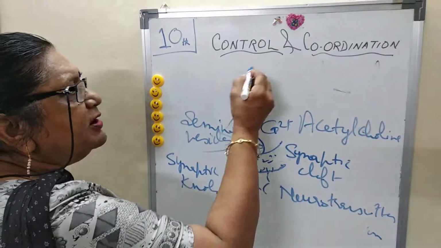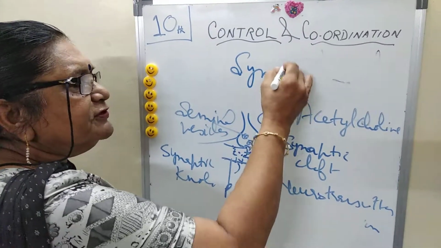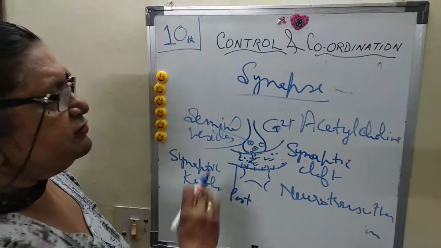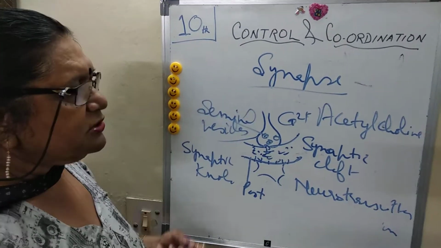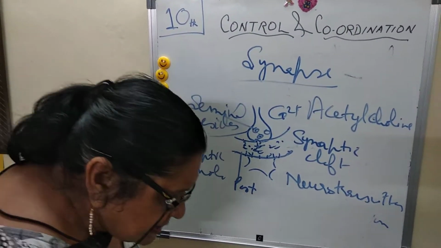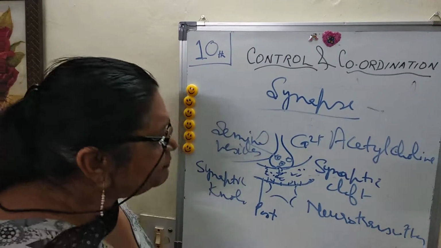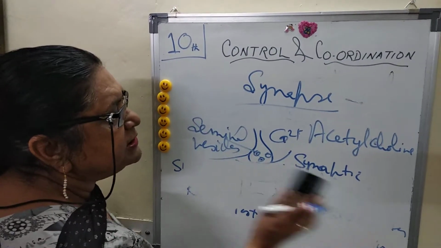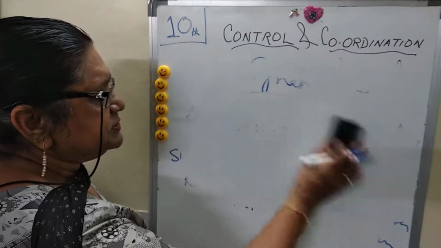So this gap is also called, an important term for the board, the synapse. So the jumping of the message from one neuron to the next is called synapse. So the message is received by the next part. Clear?